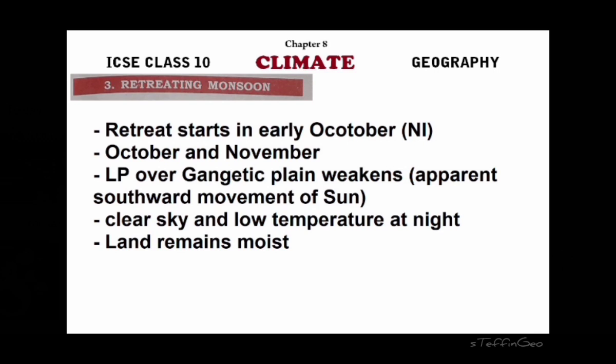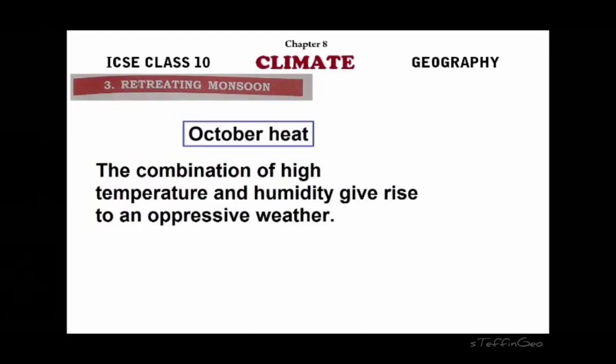So the features of this season are, during this season clear sky will be there, right? During night temperatures are comparatively lower and land remains moist. And another thing is, during the daytime temperature is comparatively very high. The combination of high temperature and humidity leads to an oppressive weather during this season. You must have experienced, at least some of it. So this is what is called October heat, right? This is another important feature of this one particular season.